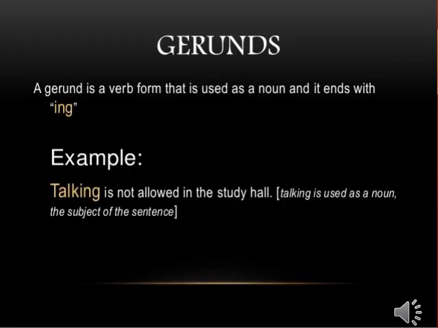Now last one is your gerund. Now what is gerund? A gerund is a verb form that is used as a noun and it ends with ing. Example is given here. Talking is not allowed in the study hall. So here talking is used as a noun and it is the subject of the sentence.